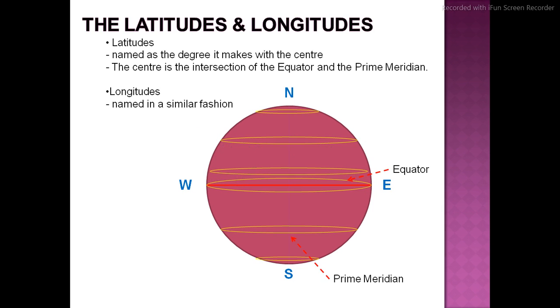Latitude means sleeping line. Longitude means standing line. Latitude means sleeping line, like this pen. Longitude means standing line, like this. On the globe, a straight line like this is going to be called longitude. If the lines are sleeping lines like this, they are going to be called latitude. Please understand this.